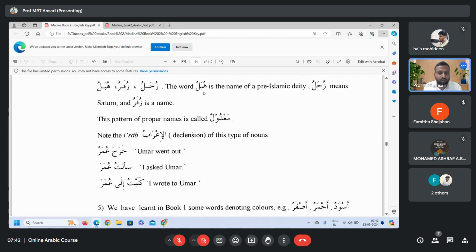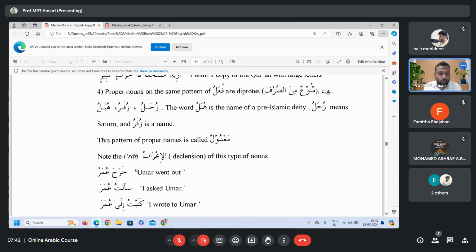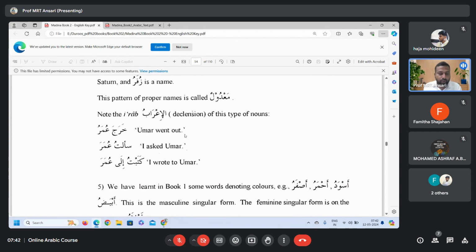It is from the pattern fu'alu. Umar went out. But the i'rab means marfu', mansub, majrur. Sa'altu Umara. I asked Umar. Katabtu ila Umara. I wrote to Umar. So in marfu' form it will be in dhamma, in mansub form it will be in fatha, in majrur form it will be in fatha. Okay, please make a note because it is mamnu' min as-sarf.